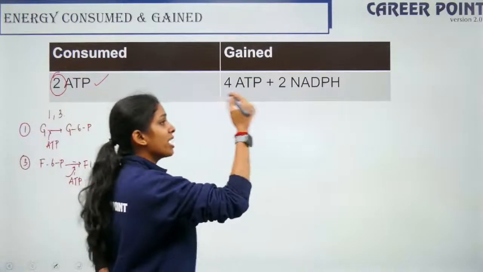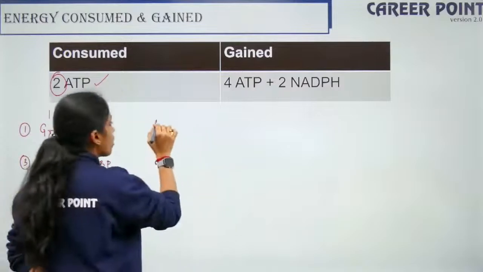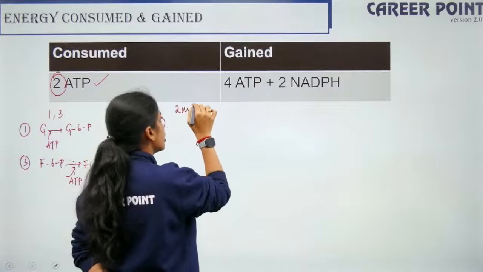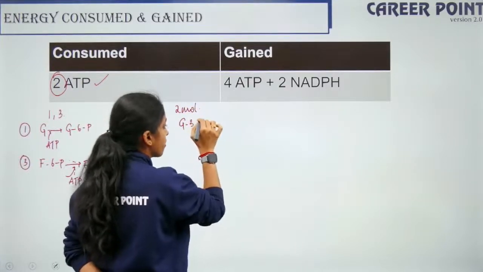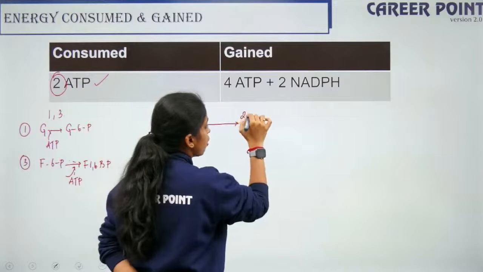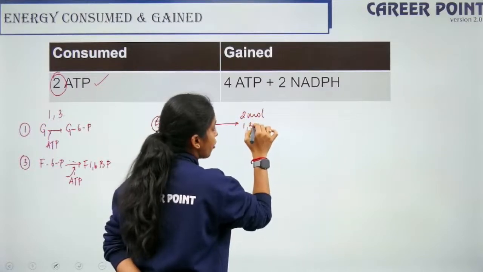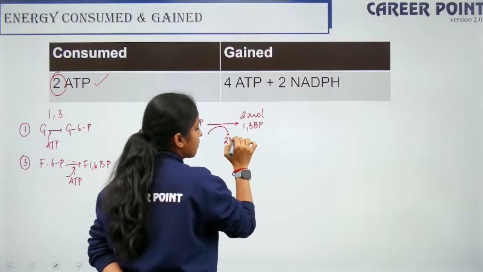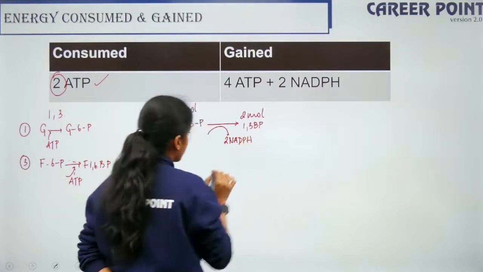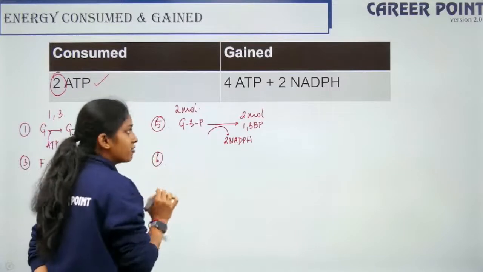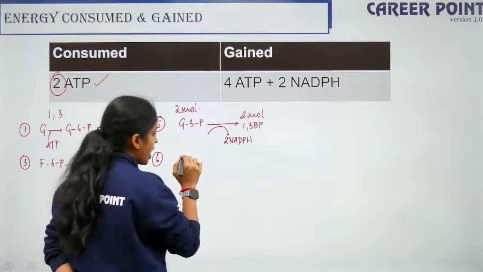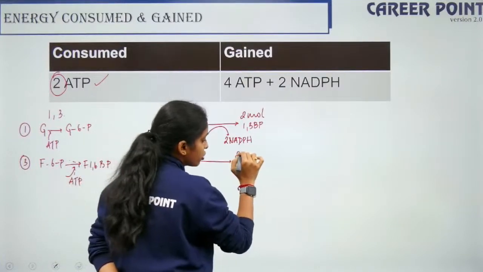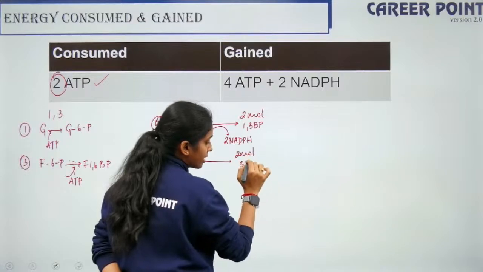So how many did we gain? In step 5, we gained 2 molecules of NADH. When we had 2 molecules of glyceraldehyde 3-phosphate, which in turn gave us 2 molecules of 1,3-bisphosphoglycerate, we had 2 molecules of NADH getting produced. Immediately after that, we had another step where 2 molecules of 1,3-bisphosphoglycerate gave us 2 molecules of 3-phosphoglycerate.